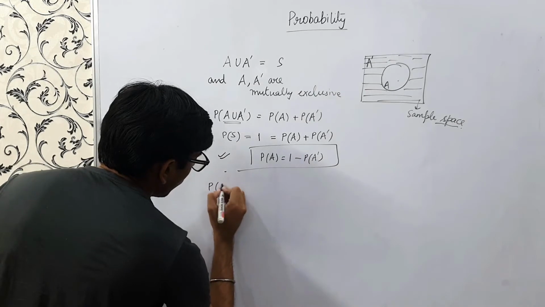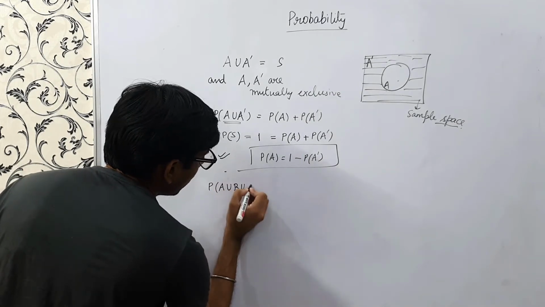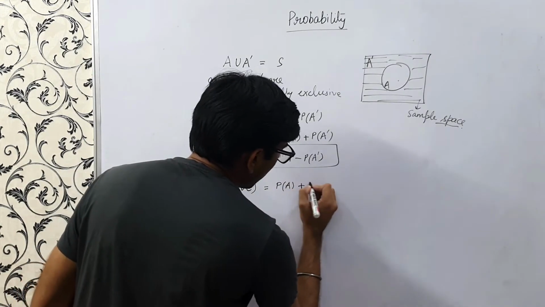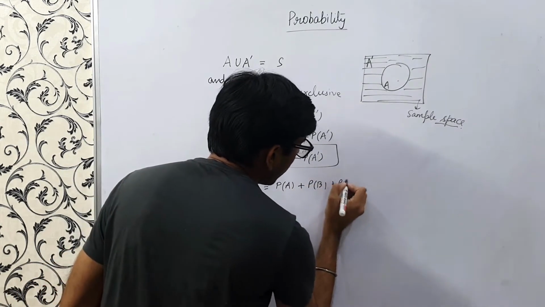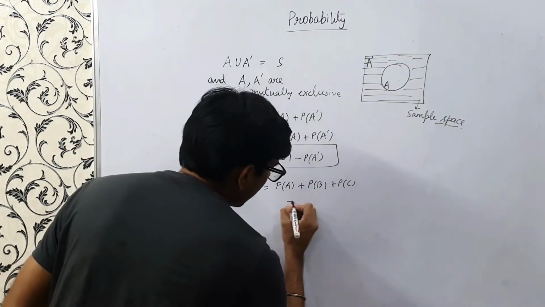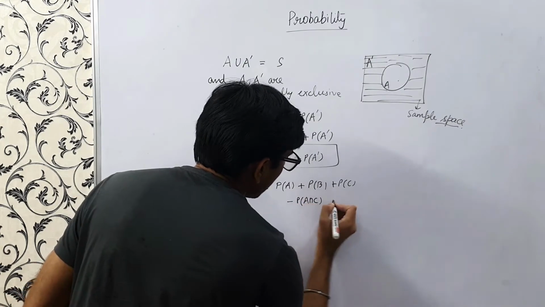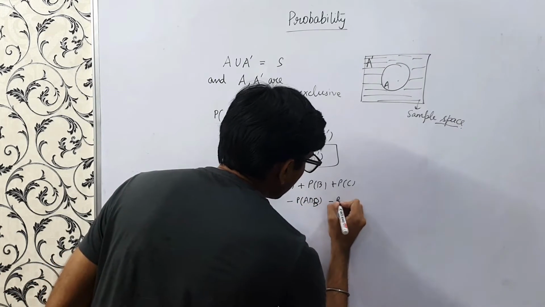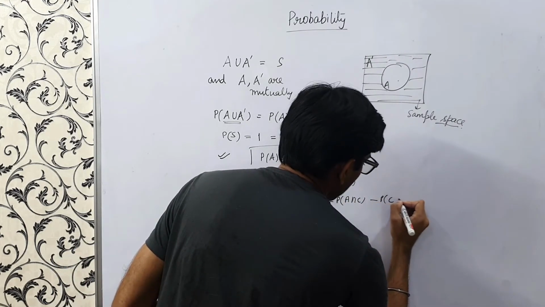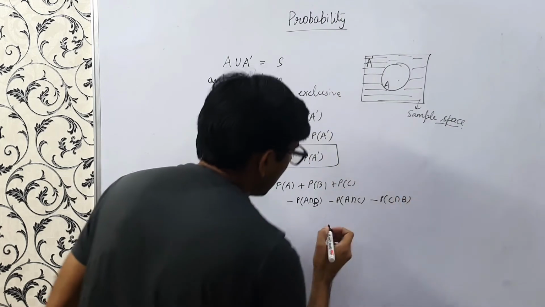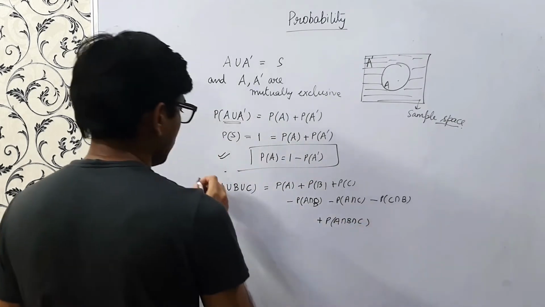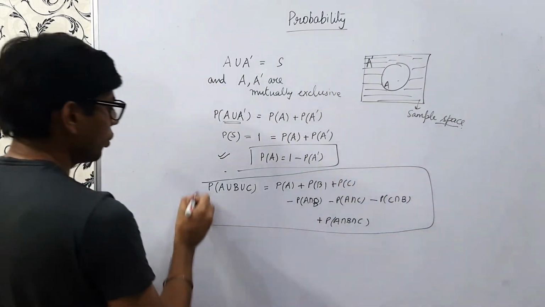So for 3 events, we have done it for 2 events. Similarly, for 3 events, the formula goes like this: probability of A plus probability of B plus probability of C. 3 single probabilities with a plus sign, then minus probability of A intersection B, minus probability of A intersection C, minus probability of C intersection B, and plus probability of A intersection B intersection C. So this is relating to 3 elements,